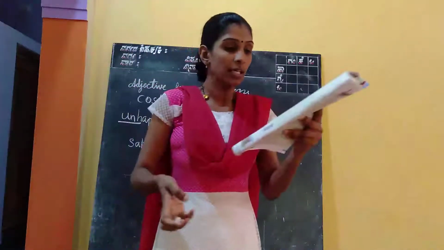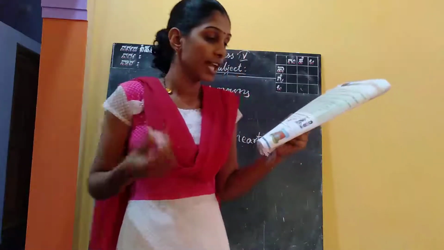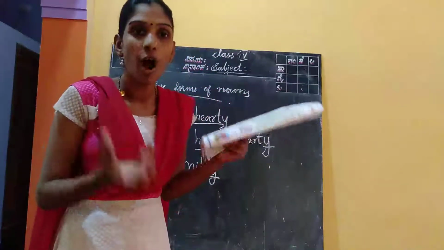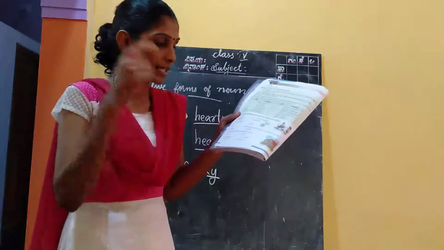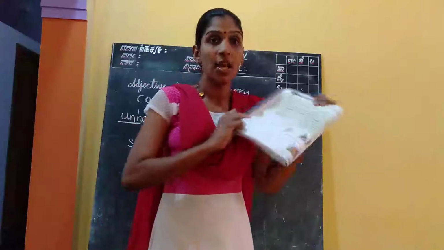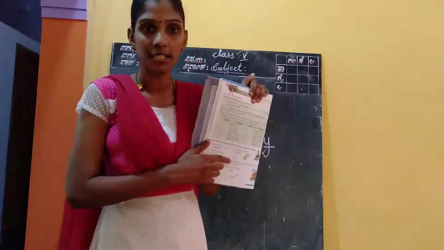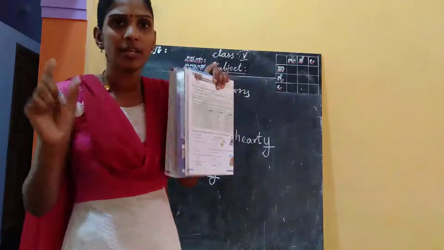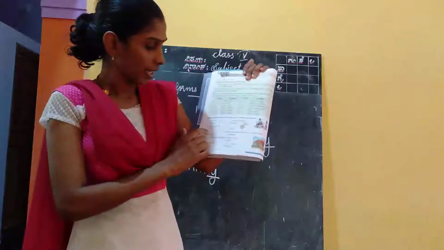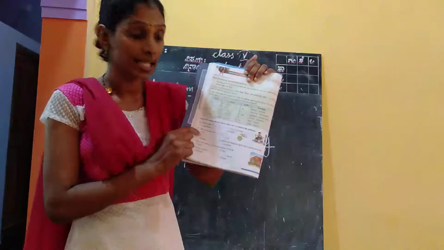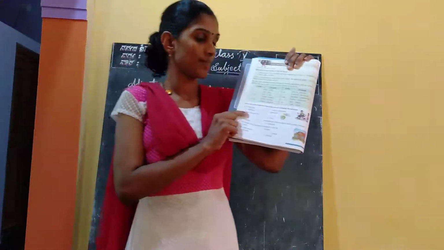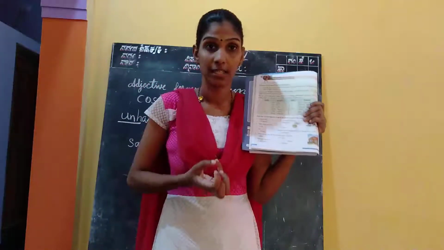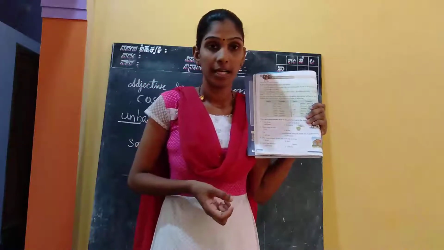And next one, these chips are very oily or oilish. Two options are there, oily and oilish. We cannot say oilish, right? We have not heard it that way. Here the answer is oily. These chips are very oily.